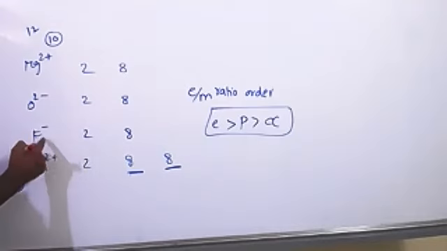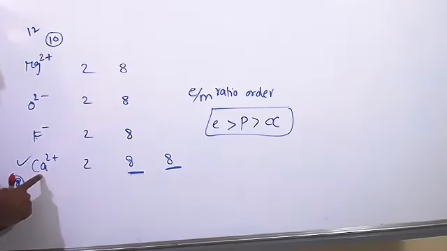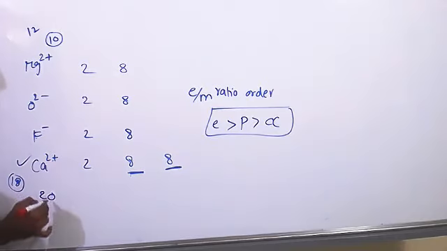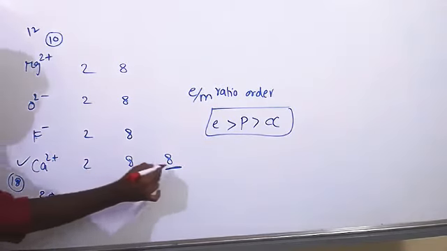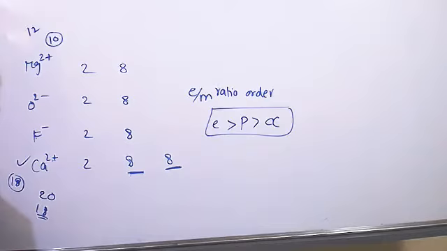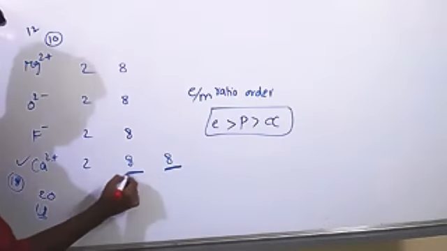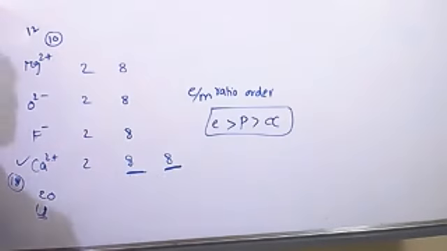Same for O2 minus and F minus, each with 10 electrons, 2, 8. Calcium has atomic number 20, lost 2 electrons, so it has 18 electrons: 2, 8, 8. This is the valence shell, this is the penultimate shell. Both shells have the same number of electrons.